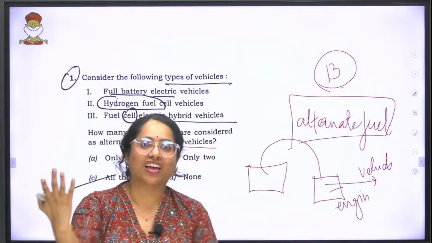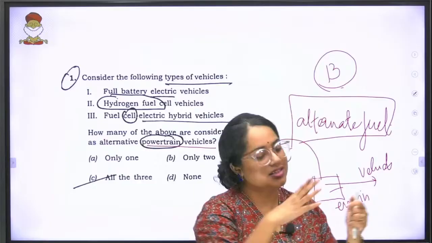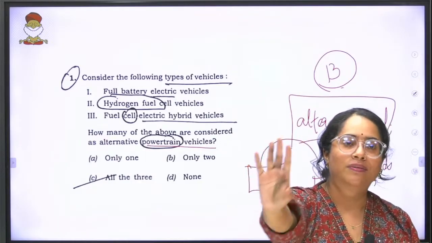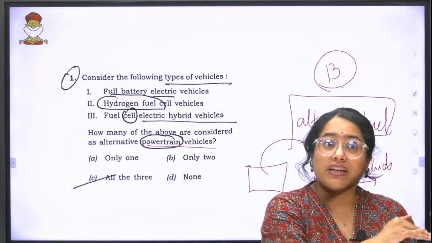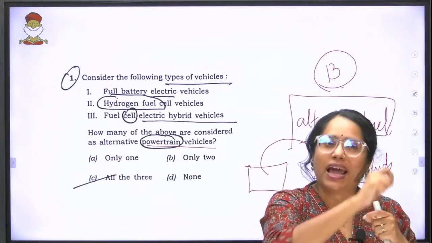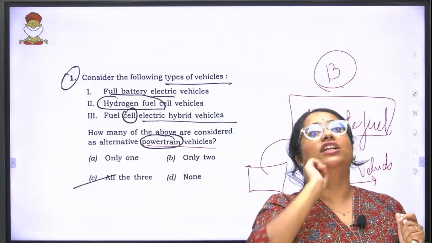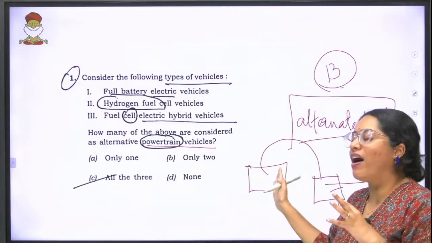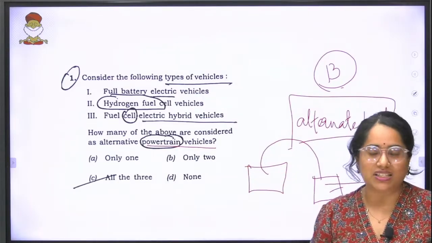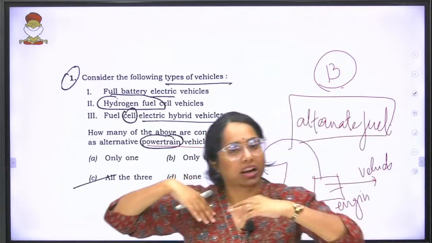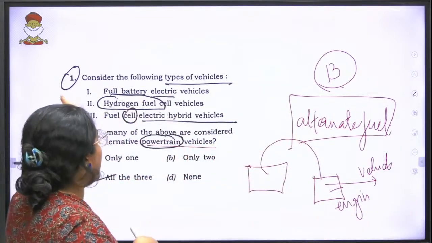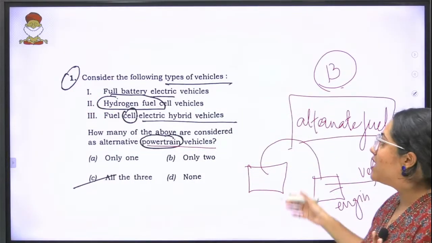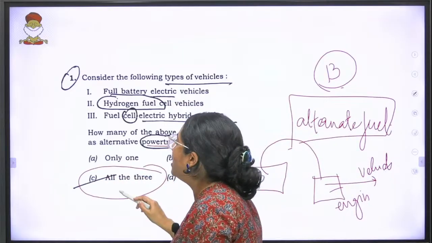Powertrain just means that there is a battery and the battery powers and the vehicle is propelled forward, as opposed to drivetrain, where there is a small extra technicality where the engine is not directly propelling the vehicle forward. Almost all the vehicles we see today, be it normal engine vehicles, fuel cell, electric vehicle, hydrogen fuel cell, are powertrain vehicles. So the answer to the question is all three.